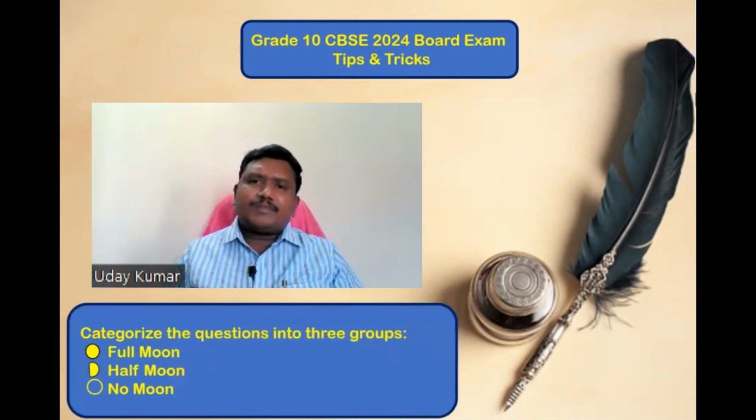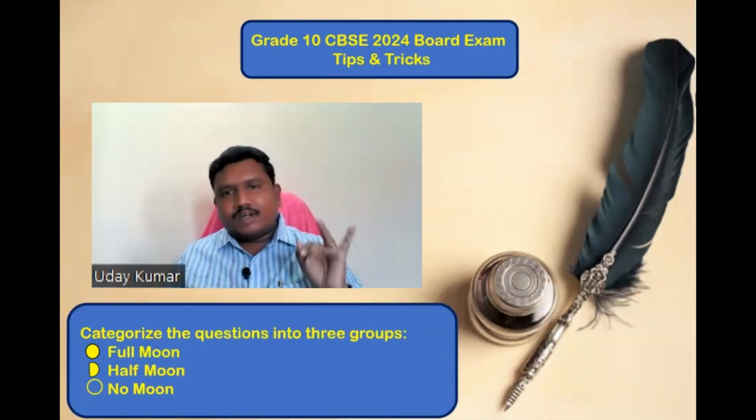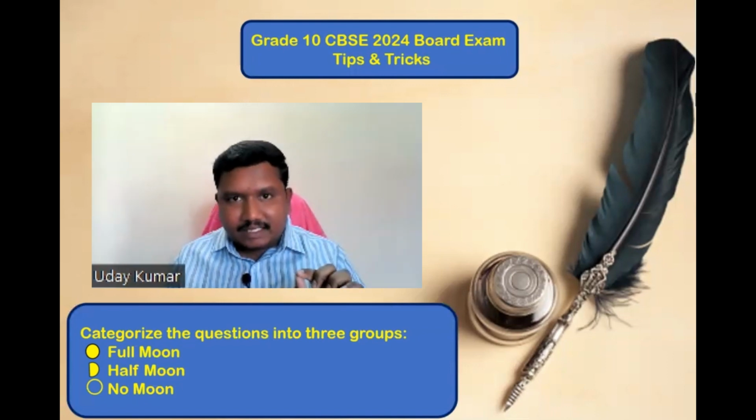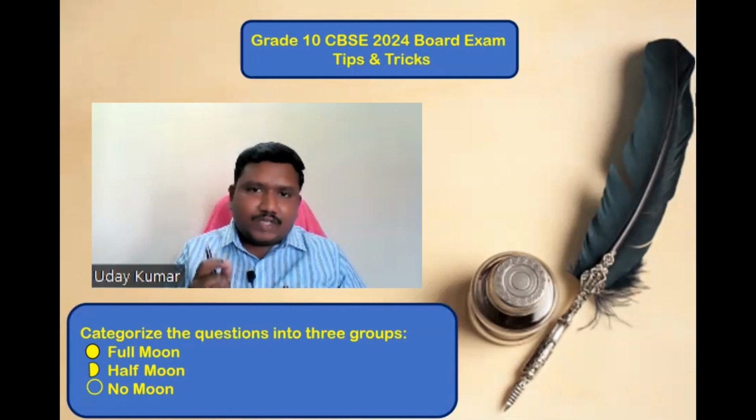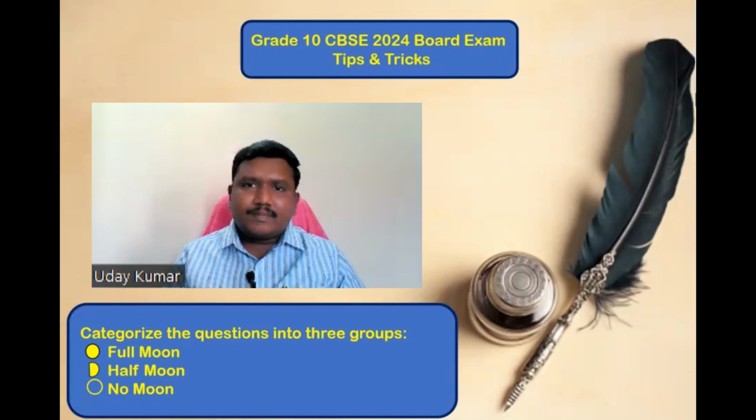Categorize the question paper into three groups. What are those three groups? Full moon, half moon, no moon. Remember, use only pencil for this. When you are reading the paper, whichever question you feel you are very much comfortable with, you are perfect in that, just completely circle that. Full moon. Completely circle that; circle means just shade it completely.